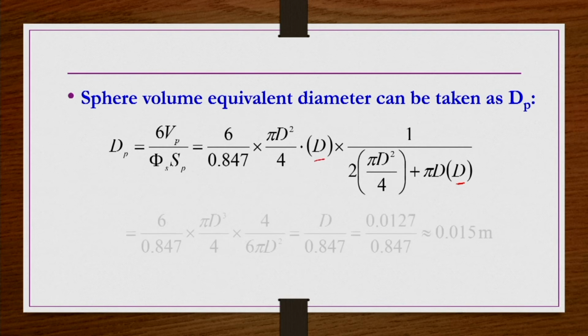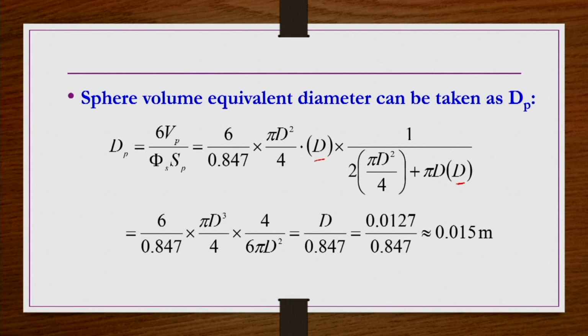You substitute that here and simplify, because now everything is known. From here you get d_p equals d by 0.847, that is 0.0127 by 0.847, approximately 0.015 meters.